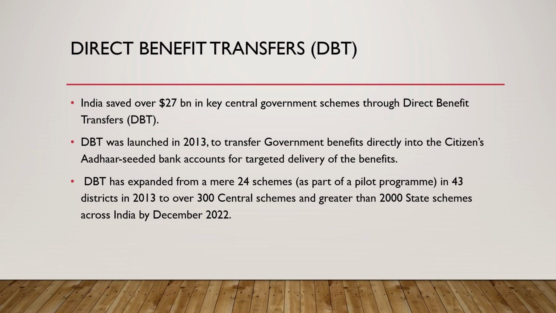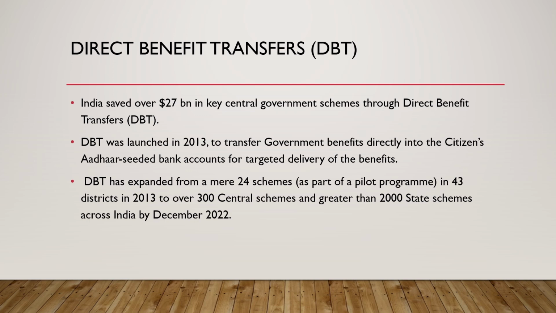But here, the money is directly transferred to their bank accounts. Direct benefit transfer was launched in 2013 to transfer government benefits directly into the citizens' Aadhaar-seeded bank accounts for targeted delivery of the benefits.